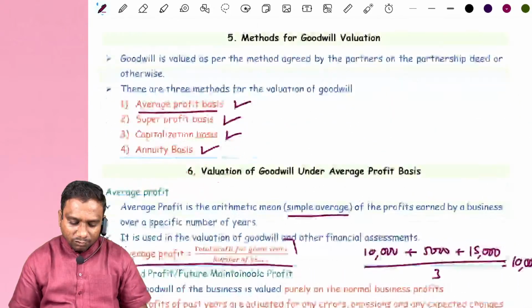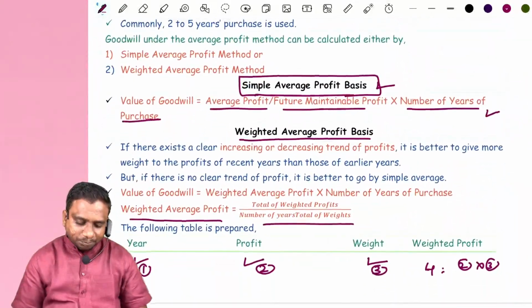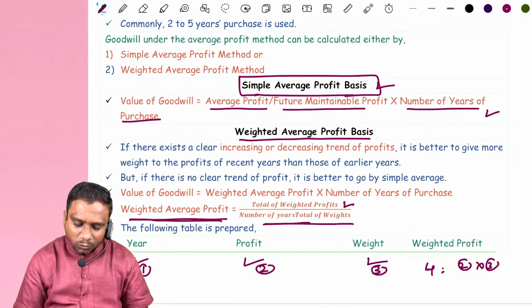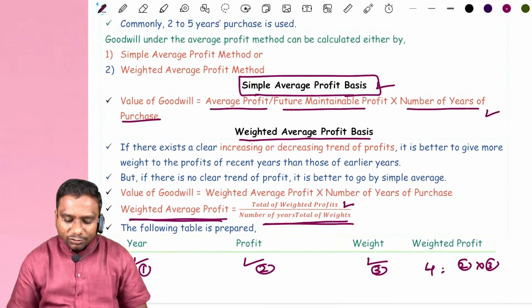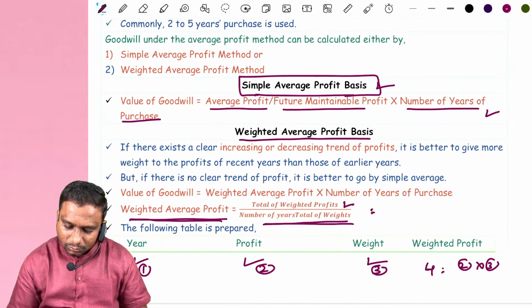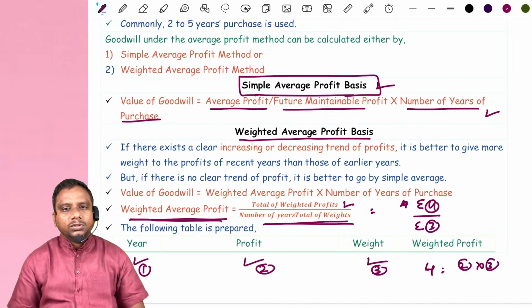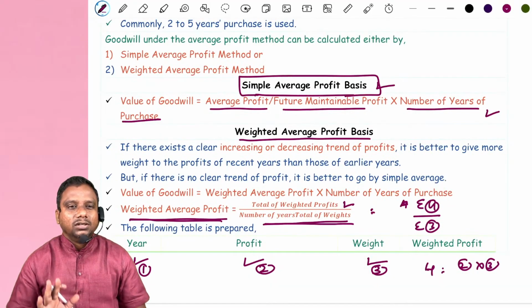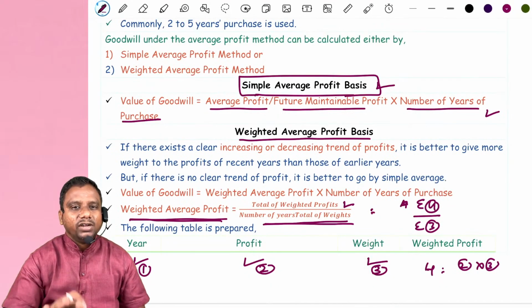Then what is the formula for valuation of goodwill? Weighted average profit is equal to total weighted profit divided by total of weights. Nothing but sum of 4th column divided by sum of 3rd column. Clear? Then we get weighted average profit.